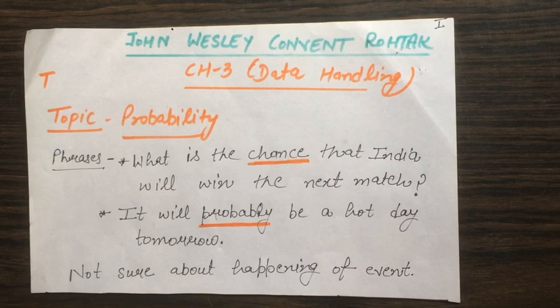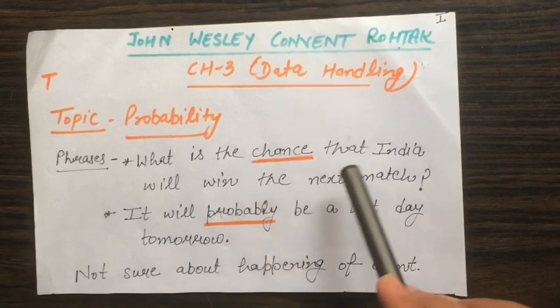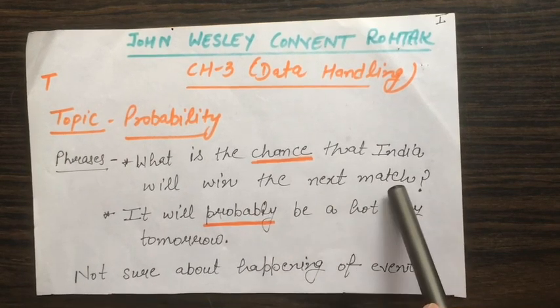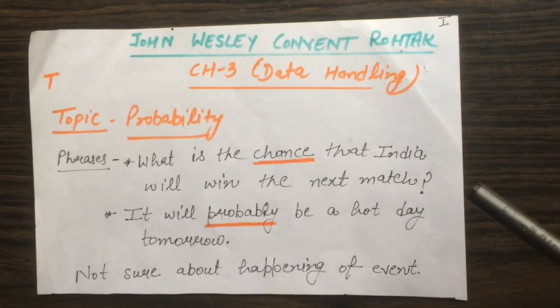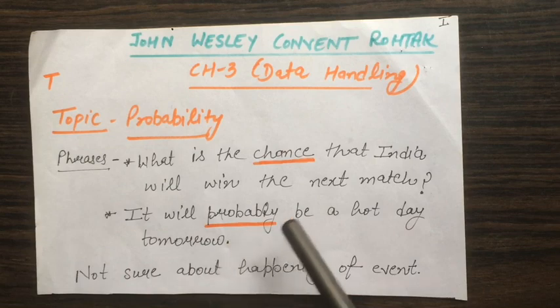When a match between India and Pakistan is played, many times you come across statements like, what is the chance that India will win the match? Now, if I talk about tomorrow's temperature, I can say that it will probably be a hot day tomorrow.